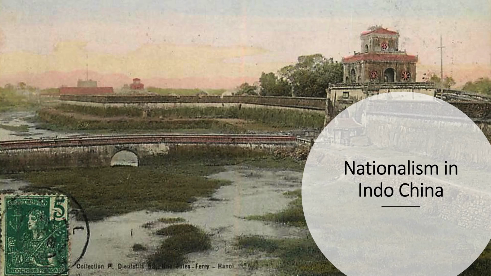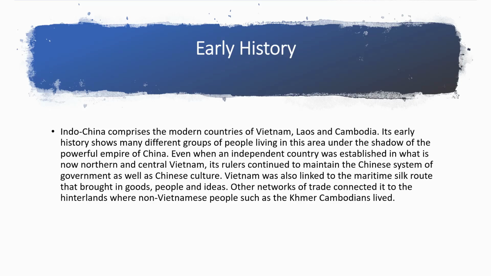Today we cover the first part of the chapter Nationalism in Indo China, CBSE Class 10. Early History. Indo China comprises the modern countries of Vietnam, Laos, and Cambodia. Its early history shows many different groups of people living in this area under the shadow of the powerful Empire of China. Even when an independent country was established in what is now northern and central Vietnam, its rulers continued to maintain the Chinese system of government as well as Chinese culture.